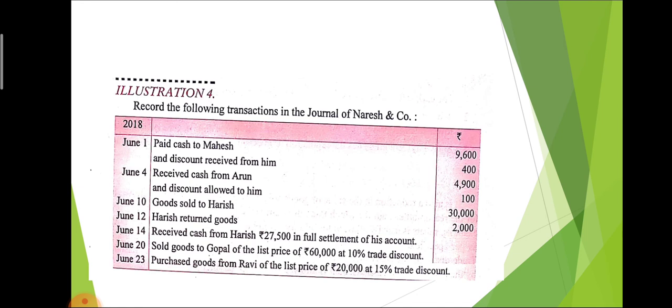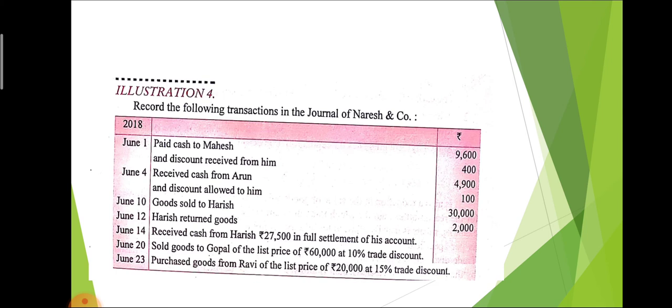Now, the next entry, receive cash from Harish. So, before this, we sold goods to Harish, that is 30,000. Harish returned the goods. It means out of 30,000, 2,000 of goods are returned. So, the remaining amount is 28,000. So, we have to receive 28,000 from Harish, and Harish only gives 27,500 in place of 28,000. So 500 is the discount amount. So at the time of receipt, we allowed the discount, and discount allowed is always debited.